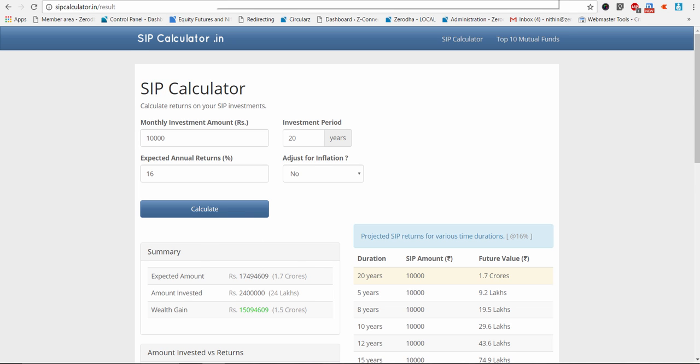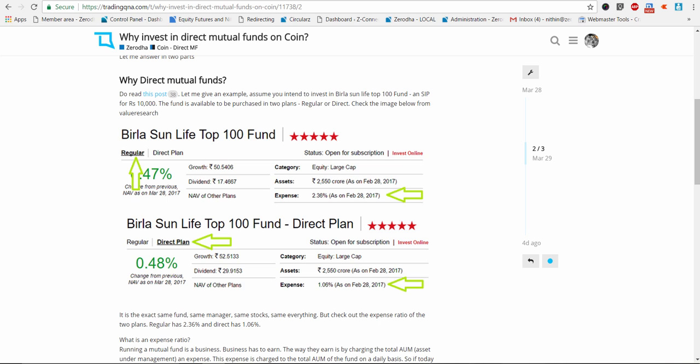So now you might question, why didn't you know about direct plans earlier? Direct plans as a concept itself is not very old. SEBI has been trying to push this quite hard for the last few years. It wasn't really popular before that. It wasn't really possible before that.